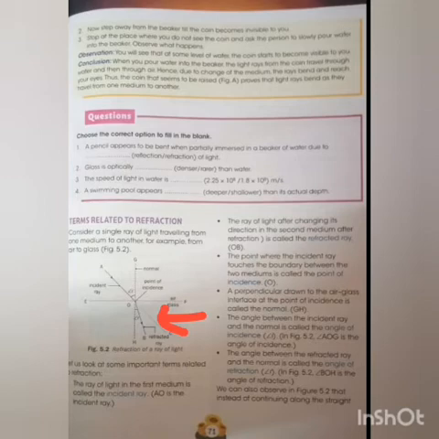As you knew that light used to travel in straight path, but because of refraction now light has bent. So this is the reason from AO it has changed to OB. Alright. So OB is the refracted ray. The ray of light after changing its direction in the second medium after refraction is called the refracted ray.